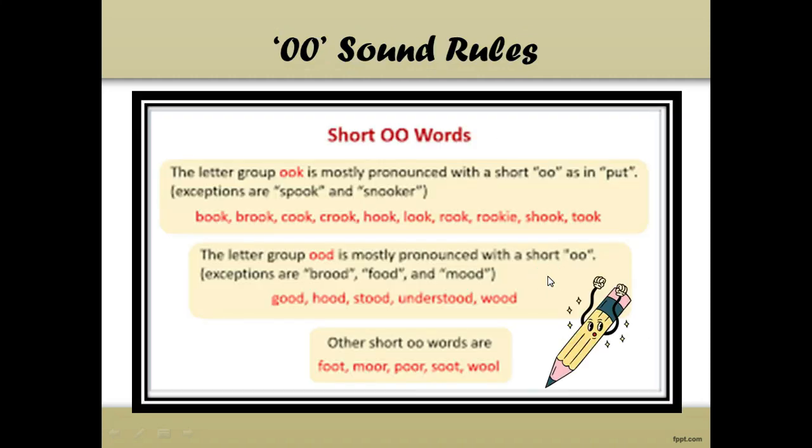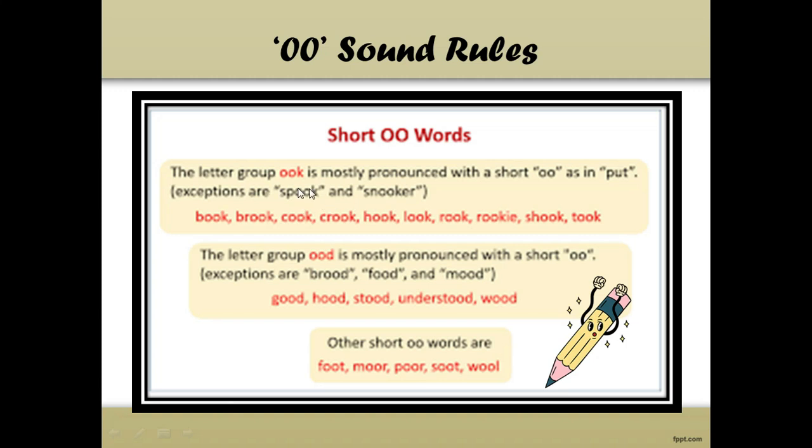There is no hard and fast rule for that, but you can keep one key point in your mind so that you can remember which sound to produce, long oo or short oo. The letter group double OK is mostly pronounced with the short oo. Exceptions are spook and snooker, which have the long oo sound.